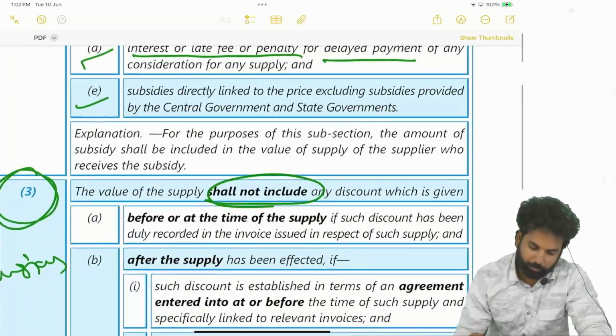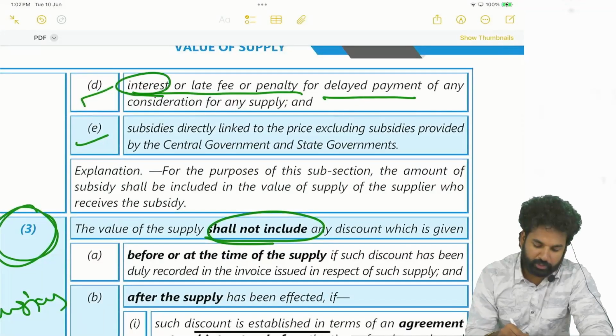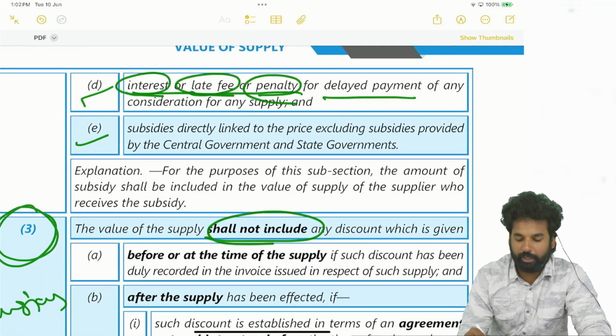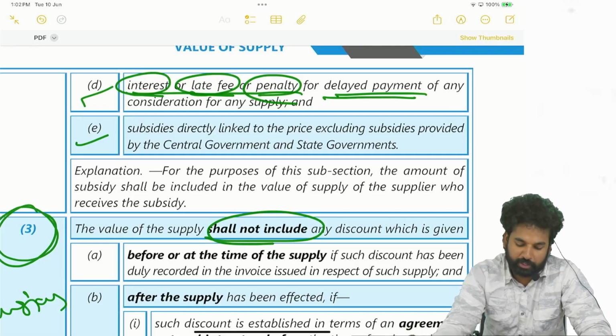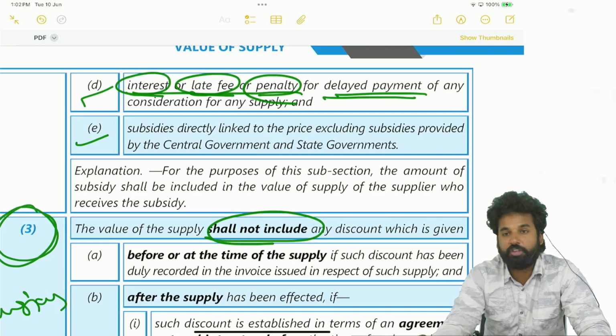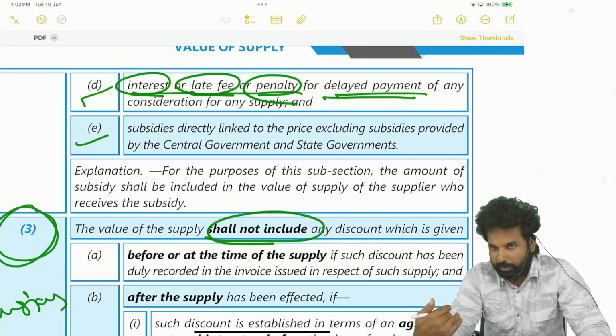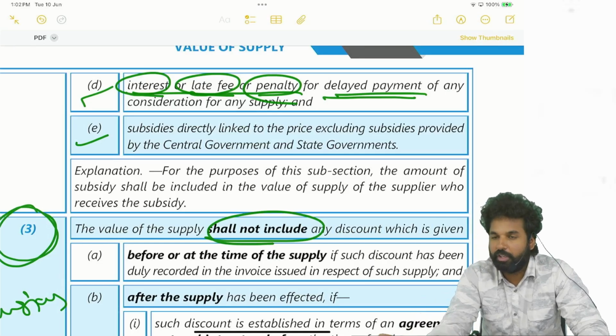Okay, next, you got this interest, late fees, penalty for a delayed payment, whatever it may be. It may be penalty, interest, or late fees collected for delayed payment of consideration of any supply. So the supplier already supplied goods or services, but there is a payment pending from the recipient side. Whenever the payment is pending, he is charging some interest for the delayed payment. On that interest also GST shall be levied.